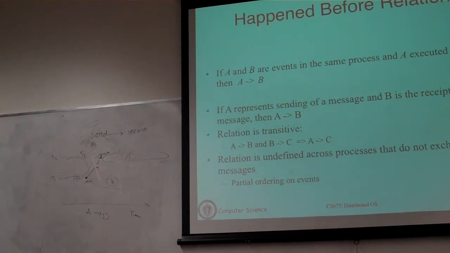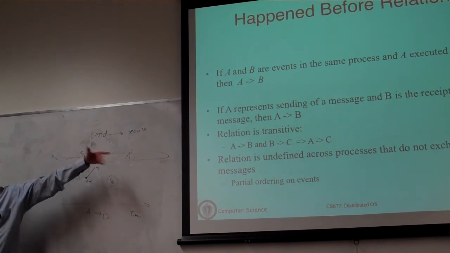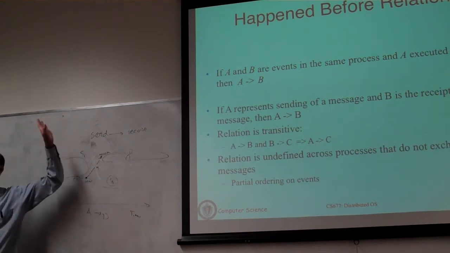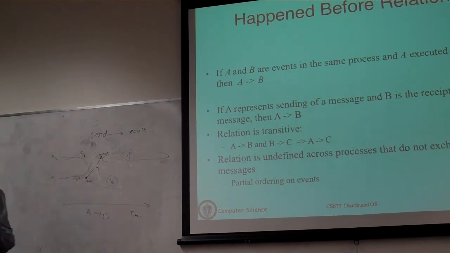So this property, although it looks very straightforward and so simple, is allowing us very powerful things. It's allowing us to order events across processes without the assumption of a global clock, without timestamps, just by saying that a send has to have happened before the receive. We can now order everything before the send in one process and everything after the receive in the other. And if there is frequent communication between processes, each such message will allow us to order more events.